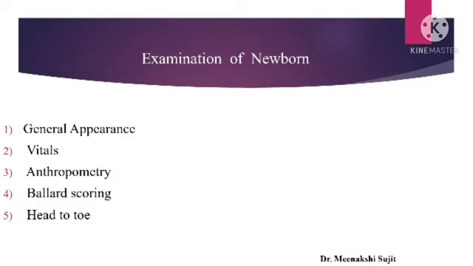Next is Ballard scoring. What is this Ballard scoring? You will do this scoring for assessment of gestational age. When a baby is born, if the mother does not know the correct LMP or correct EDD date, then you can examine the baby and confirm in which week the baby was born. That is known as assessment of gestational age, and that comes under Ballard scoring. Here you will do a physical examination and a neurological examination, and you will give scores according to the physical and neurological examinations.